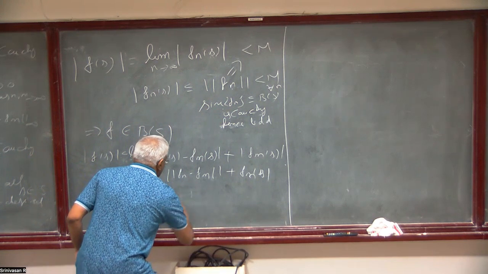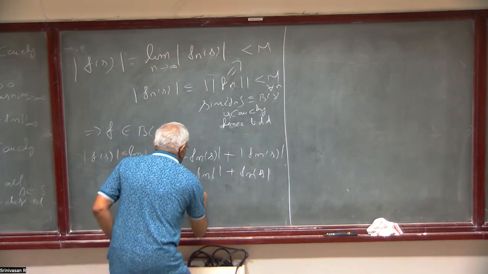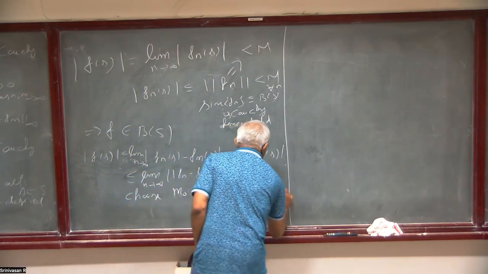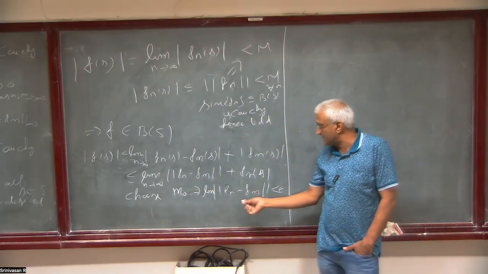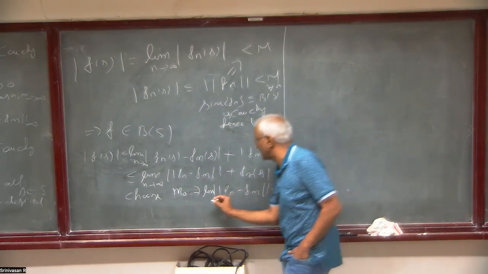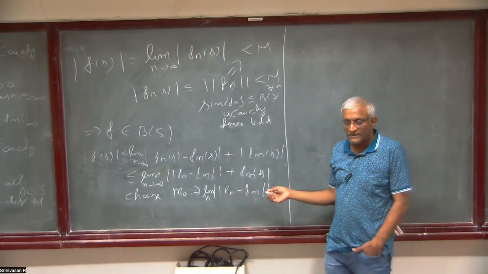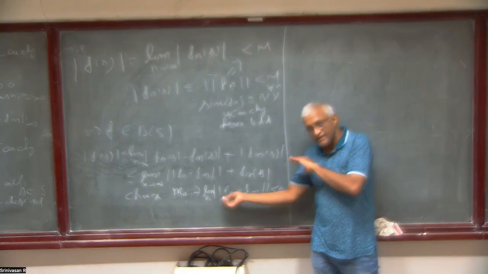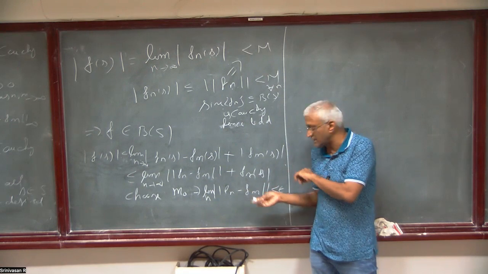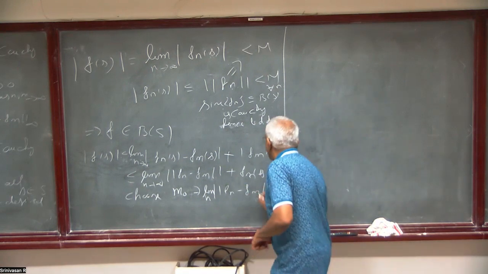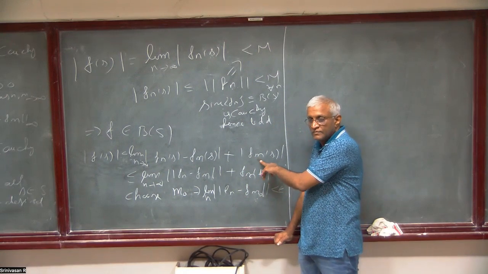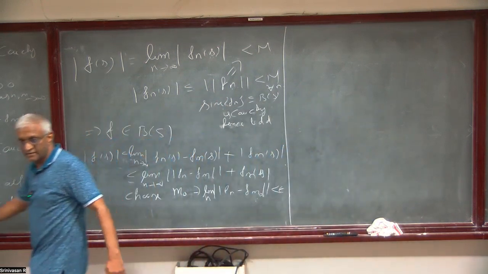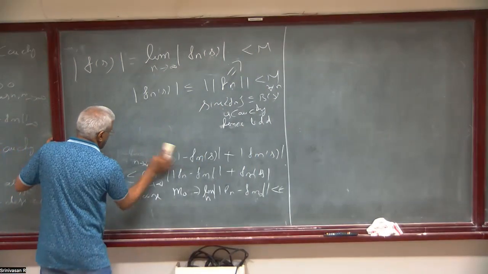Choose m naught such that the limit of f_n minus f_m is less than epsilon. Here only m is the sequence variable, because you have taken the limit in n. As n and m go to infinity, this goes to 0. So you take a big m and take n going to infinity. This will be less than epsilon. You can choose an m like that, m naught. For that m naught, this will be bounded by C. Then the whole thing will be bounded by M plus epsilon. This is another way of doing it, or you can directly write it like that also. I erase this because it's just another argument.